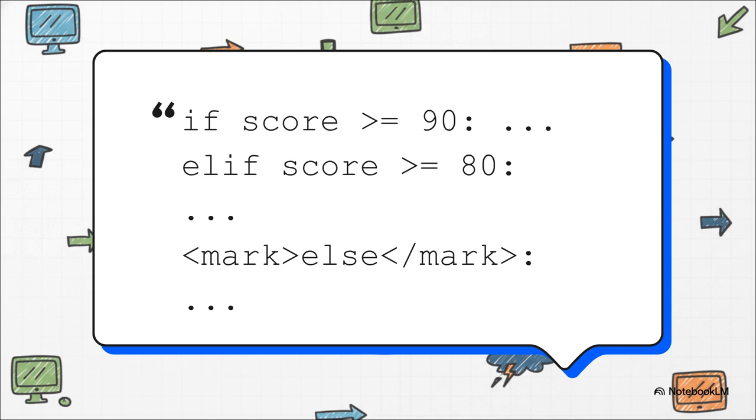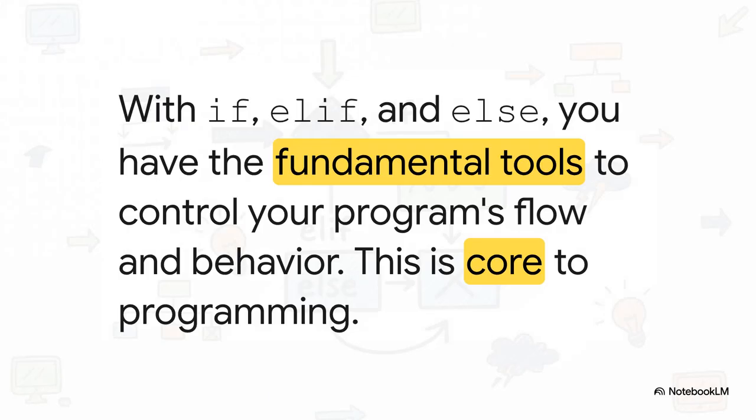And that final else at the bottom, that's our safety net. If none of the other conditions are met, it just assigns an F. It's clean, it's logical, and it's really efficient. And honestly, that's pretty much it. With just those three keywords, if, elif, and else, you've just learned the absolute foundation of how to control a program's behavior. You can now guide it down all these different paths based on data or what a user does, anything really. This is the very heart of programming logic.